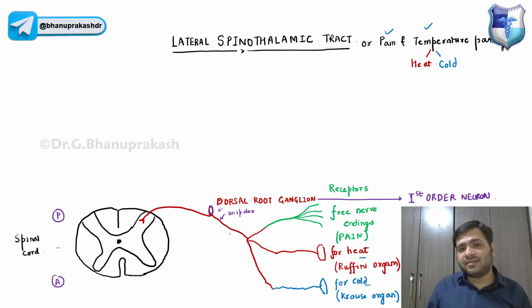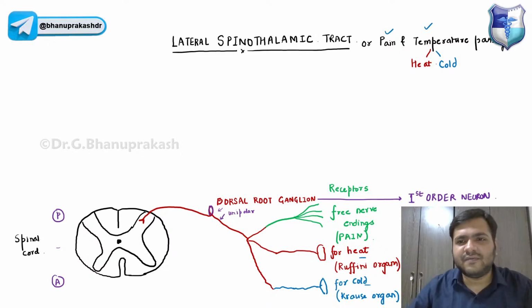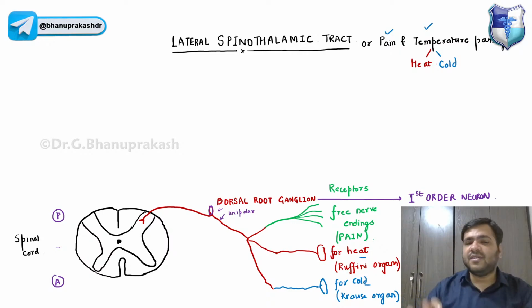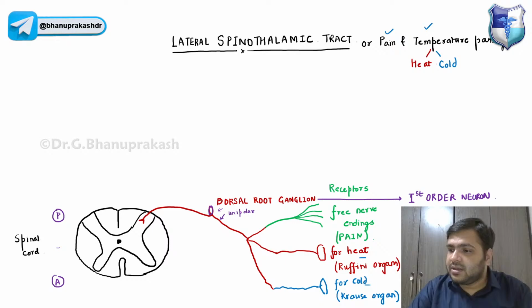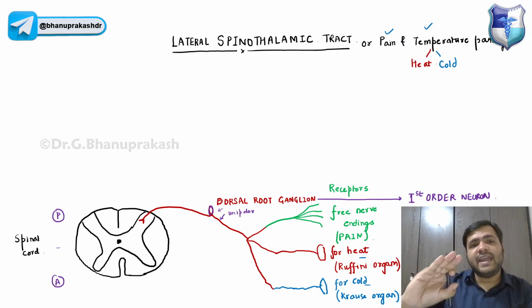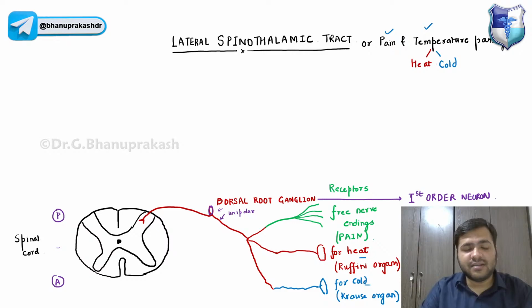One towards the receptor part, the axonic part, and one carrying the central impulses. Yes, the dendritic part. We have discussed this unipolar neuron. Anyways, you're going to discuss this in physiology. So yes, the first order neuron is the dorsal root neuron. Now they will end into which horn of the gray matter? It is the dorsal horn of the gray matter, the dorsal horn of the spinal cord, and the nucleus which is present over here.